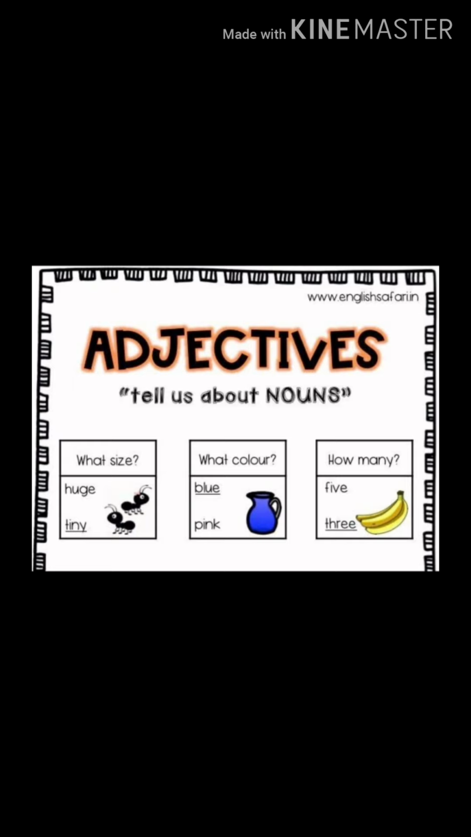Next, superlative degree. It is used when more than 2 persons or things are compared. Example, he is the wisest boy in the class. Tiger is the fastest animal.